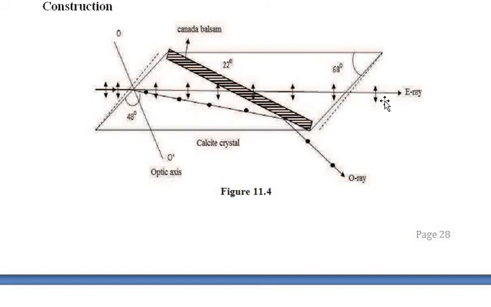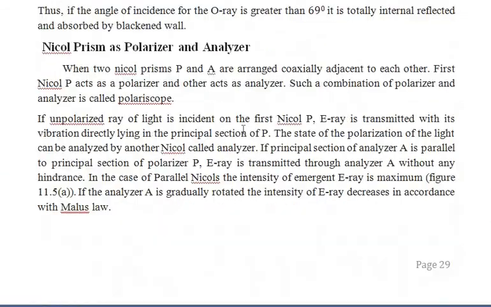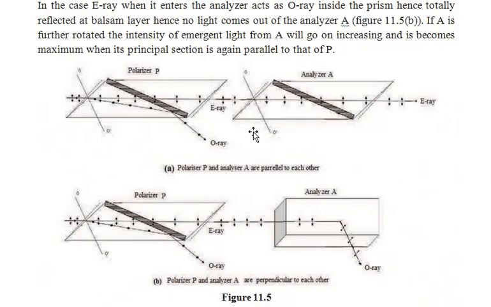So that means the same Nicol prism can be used as an analyzer. So one can see this Nicol prism can be used as a polarizer as well as an analyzer.